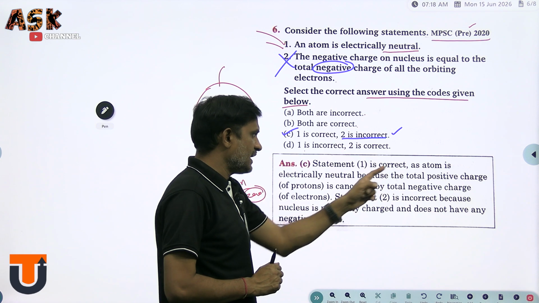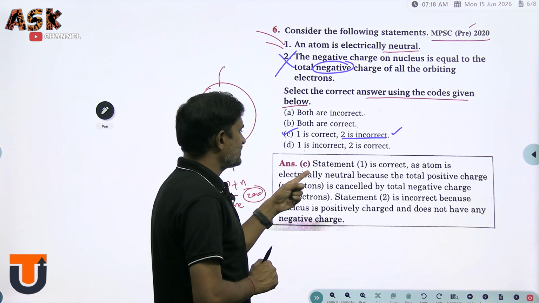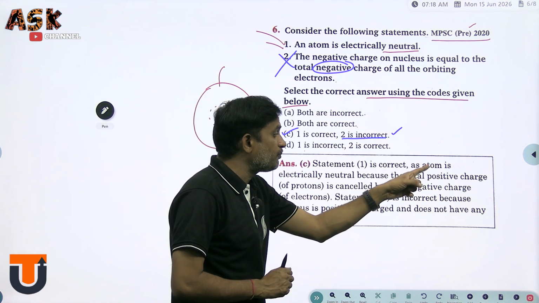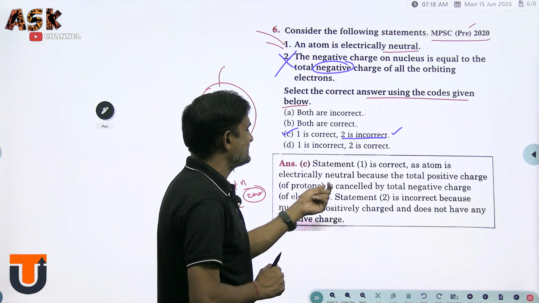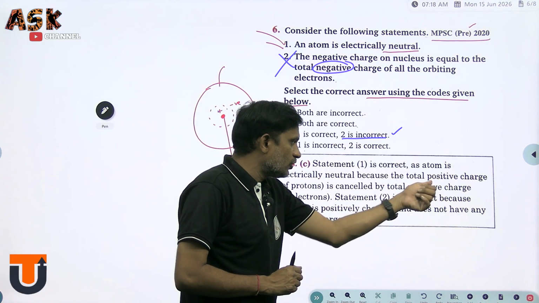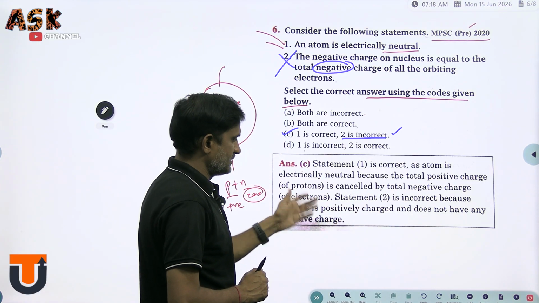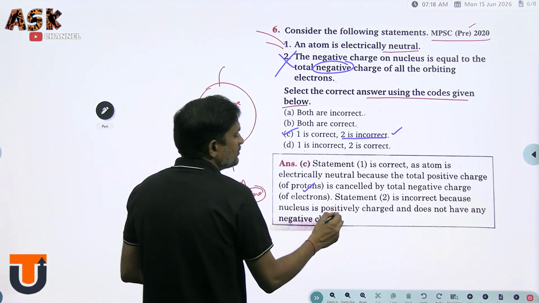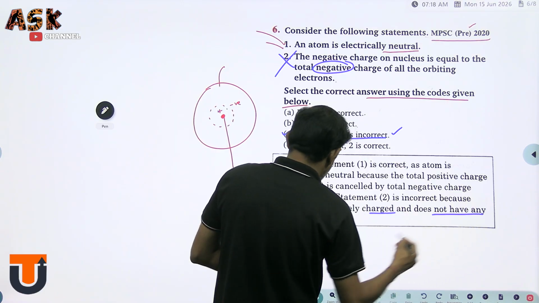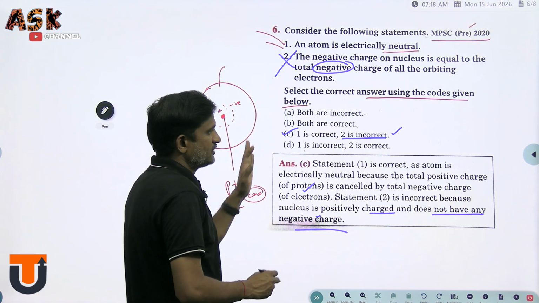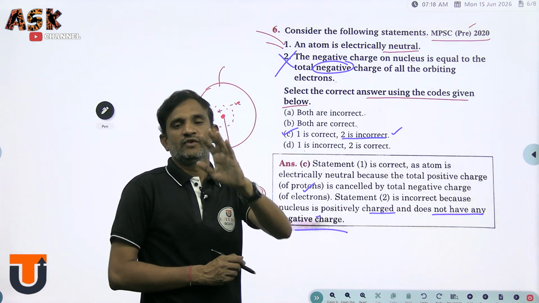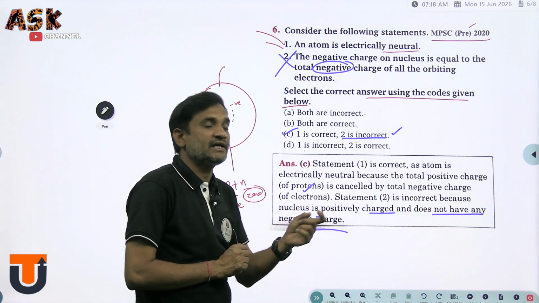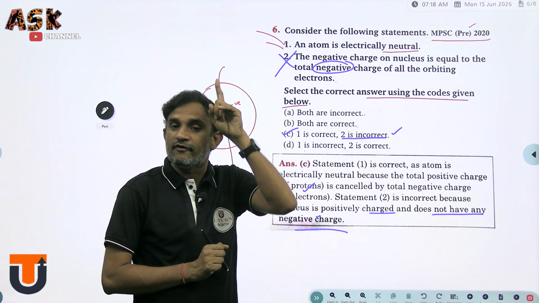Statement 1 is correct, as an atom is electrically neutral because the total positive charge of protons is cancelled by the total negative charge of electrons. Statement 2 is incorrect because the nucleus is positively charged and does not have any negative charge. So let us write in your notebook. This kind of explanation you require for every question.